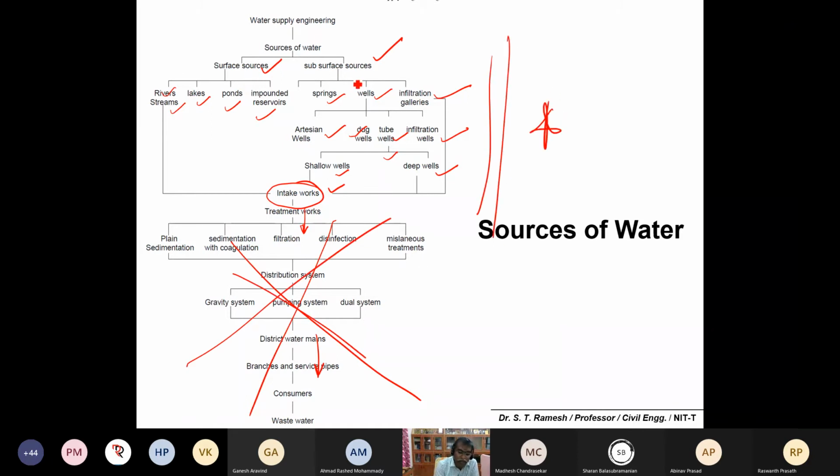Surface sources and subsurface sources. Surface sources include river, lake, pond, and impounded reservoirs. Impounded reservoirs are dams.